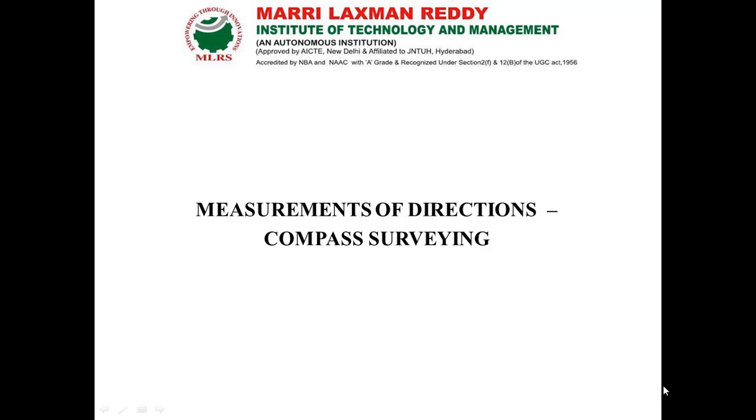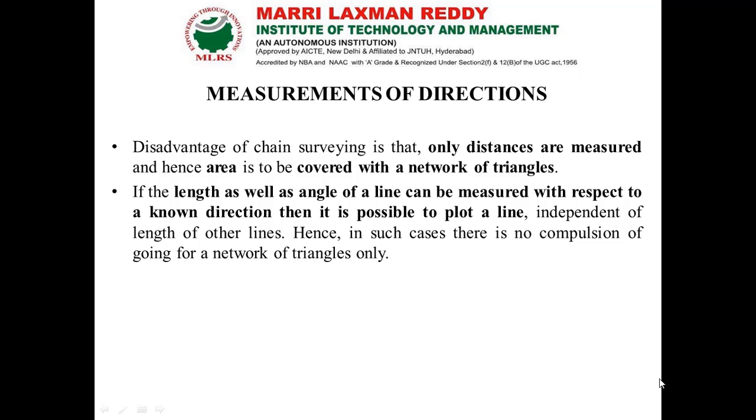Today we are going to discuss measurement of directions, that is compass surveying. Any line needs two measurements: one is length, another one is direction. For example, if it is a line, we need the length of this line, L, that we can measure with the help of chain or tape.